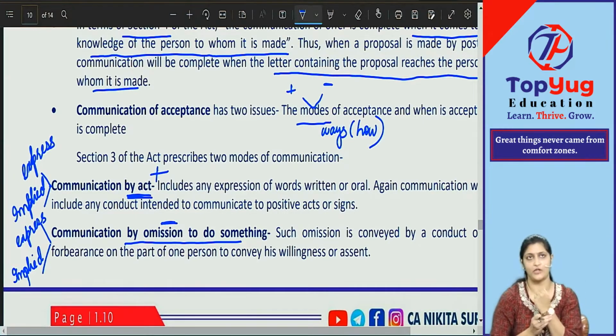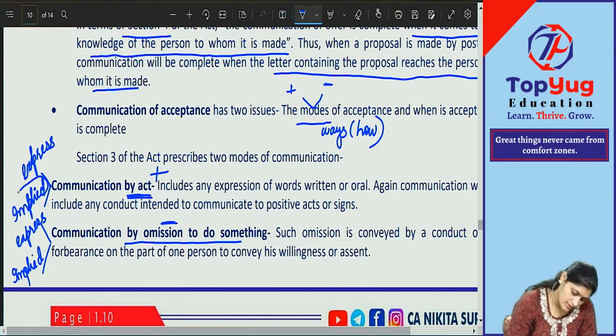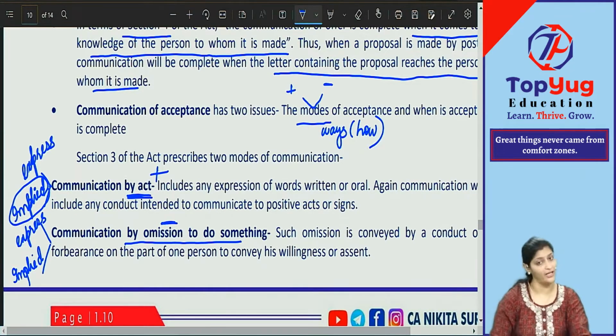That means if I am telling you that I want to purchase 100 bags of wheat from you, what are you doing? You're not saying anything, yes or no, but you came and delivered 100 bags of wheat to me. Is it not a positive way of accepting? But that is which way? Implied. By conduct you're doing it. Valid communication of acceptance. Implied will be valid, and express also.